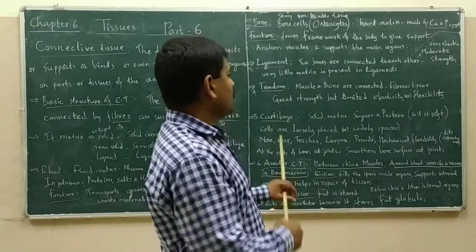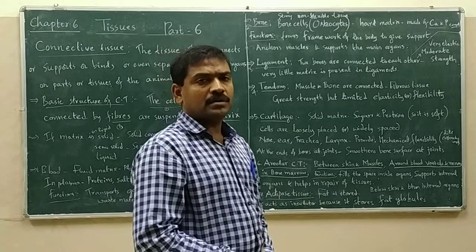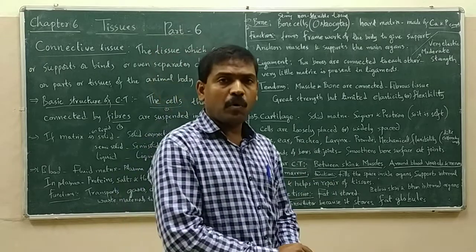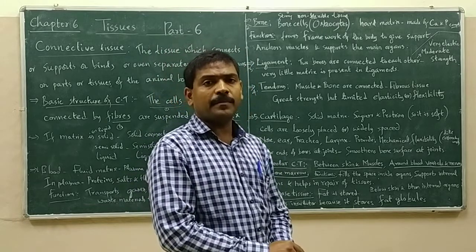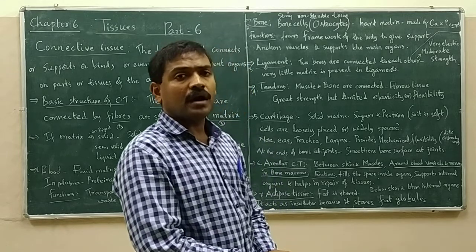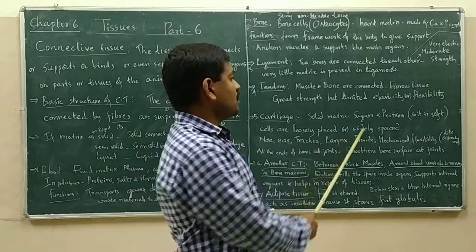Right, now coming to cartilage. Cartilage also contains solid matrix, but this solid matrix is not like the hard matrix of the bone. Why? In bone, the hard matrix is made up of calcium and phosphorus compounds. Whereas in cartilage, the solid matrix is made up of sugars and proteins.